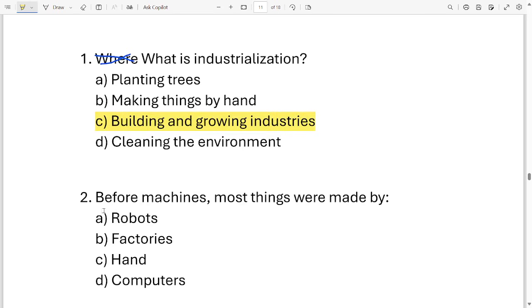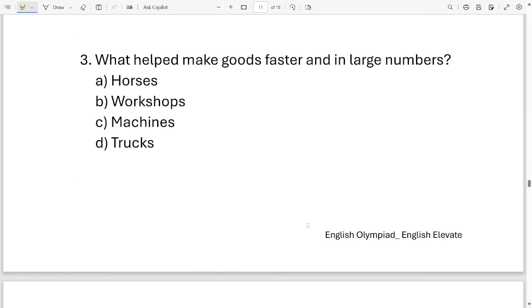Okay, question number 2. Before machines, most things were made by, these are your options: robots, factories, hand, computer. These are the four options. Which one is correct? It is option C, hand. Okay, question number 3. What helped make goods faster and in large numbers? Options are horses, workshop, machines, trucks. These are the four options. Which one is correct? It is option C, machines.